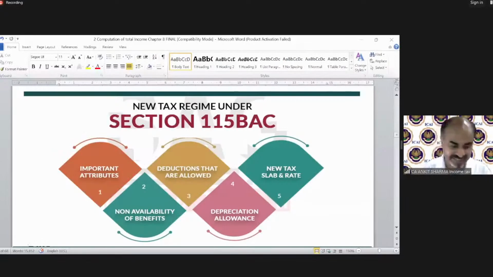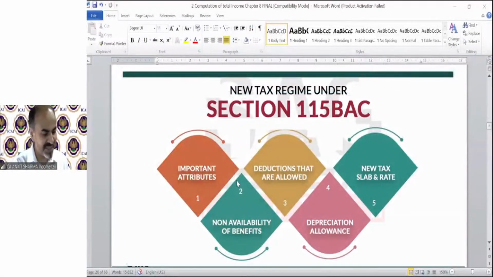Moving on to our notes, section 115BAC. Now section 115BAC, and there is AMT also. So when we need to calculate AMT, when we need to calculate 115BAC, you might be getting confused. So let me clear this concept for you.